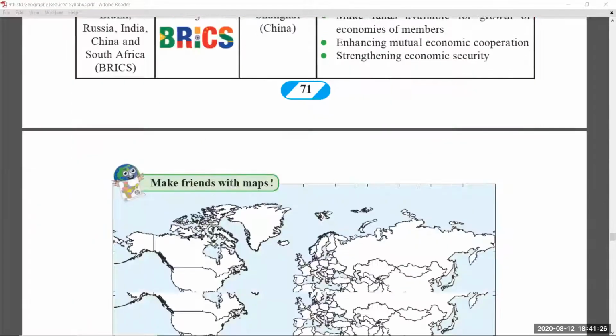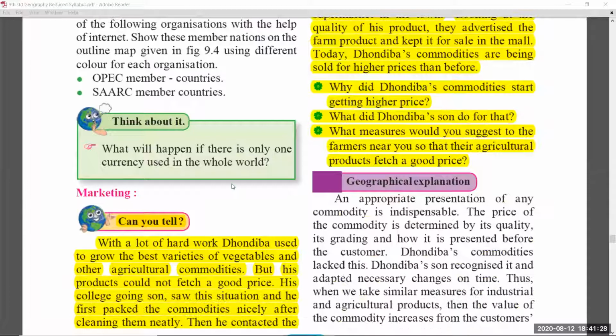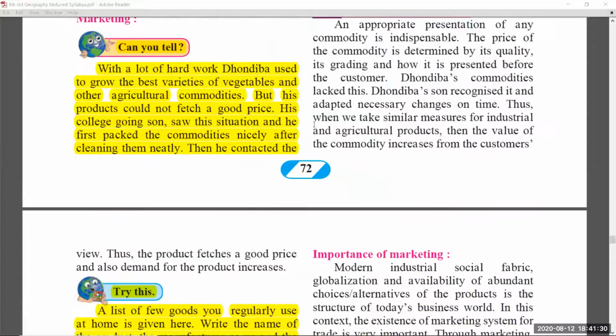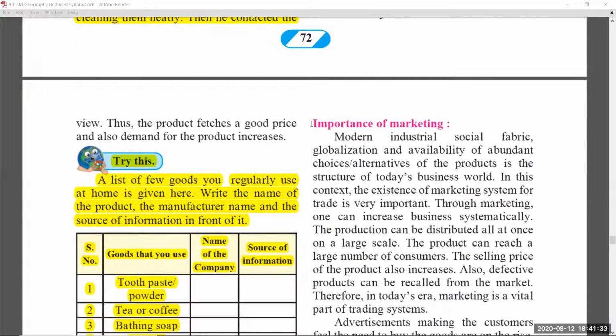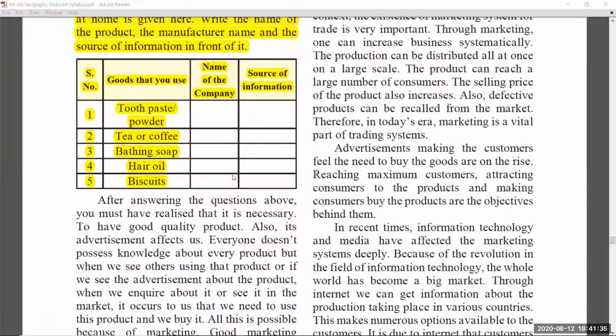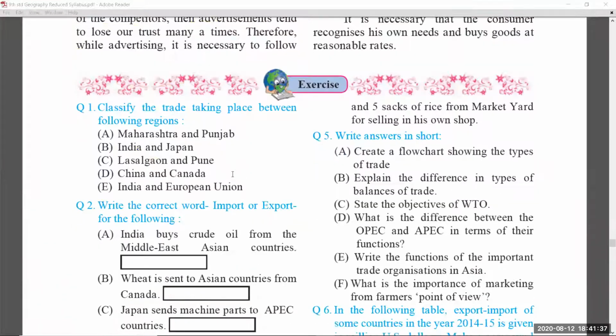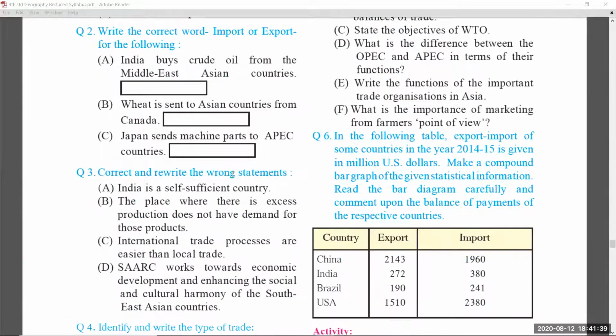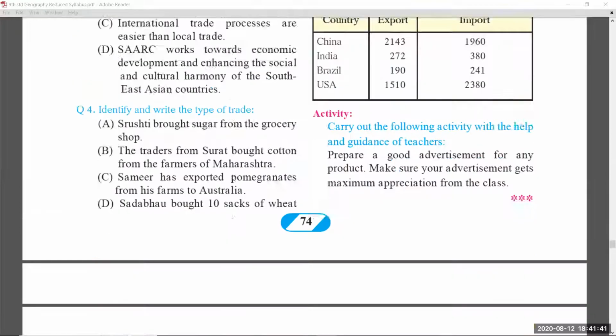Coming to page number 71, there are no changes. In 72 again, can you tell and continuation was removed. Page number 72 also, try this and continuation table was removed. Exercise part again you have to learn, students.